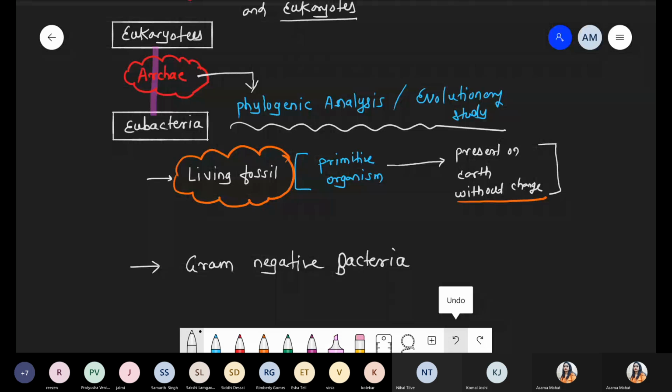From some points of view it resembles normal bacteria, as well as it resembles eukaryotes. That's why we can say it shows some evolutionary study. We use it for phylogenetic analysis. Got it?